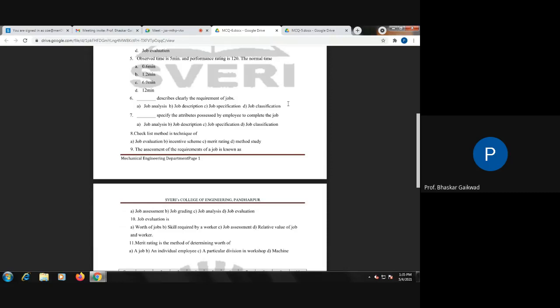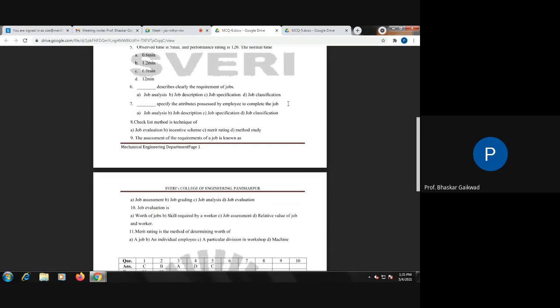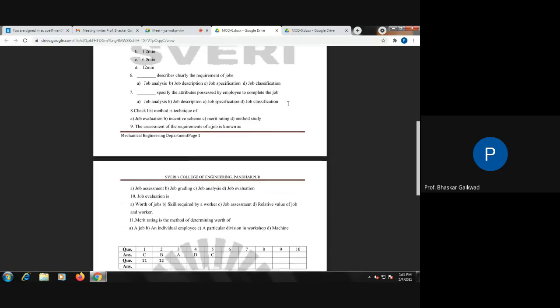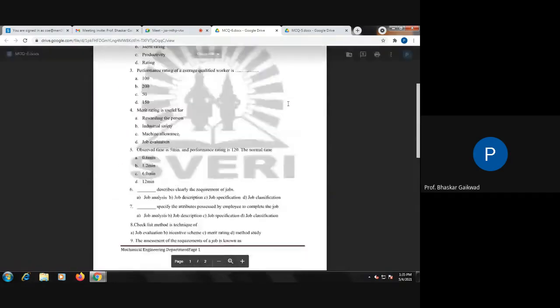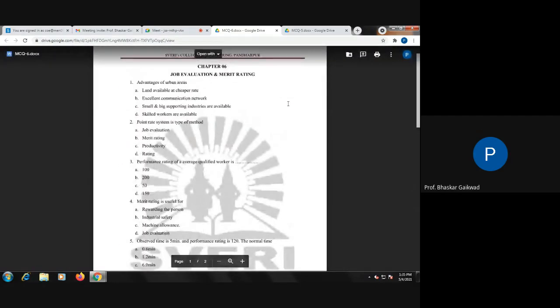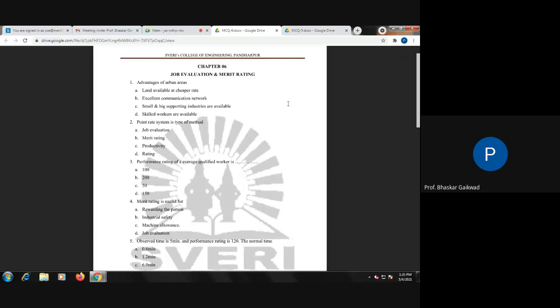It is particularly related to determining the worth of a job, individually for employees, a particular division of workshop, or machine. It is individual employees. So this is the answer. Let us consider some of the questions which are not included in this chapter number 6, job evaluations and merit rating.